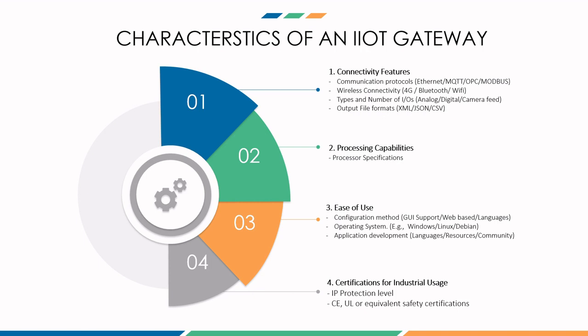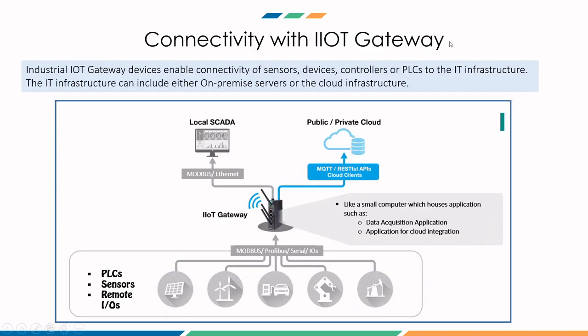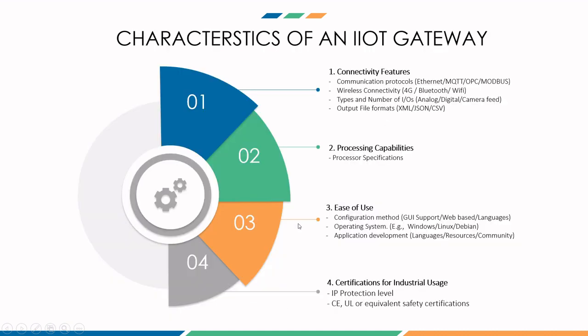And then the last point in the connectivity feature to consider is what kind of output file format you want the gateway to throw. So when we talk about the IoT gateway communicating with the cloud or sending data to the cloud, or if you want the IoT gateway to communicate with a custom built application or an IT application, the interface file format should be of which type, whether you want it in XML, JSON, CSV. So that is another thing that you should evaluate.